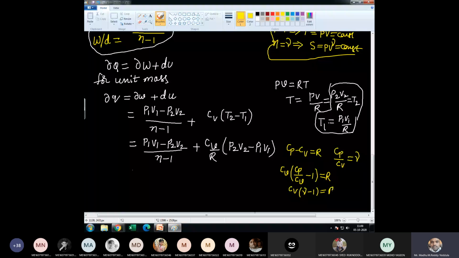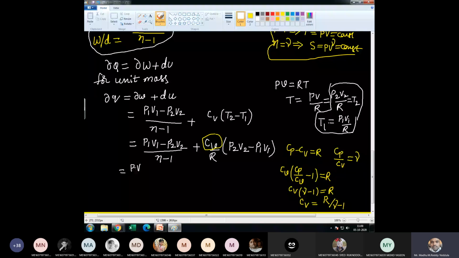Cv is equal to R by gamma minus 1. Therefore, R will be cancelled.